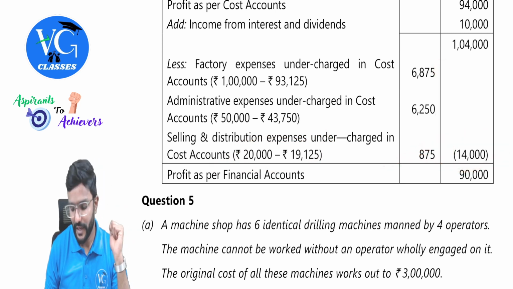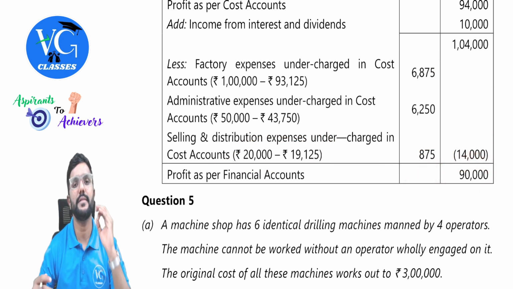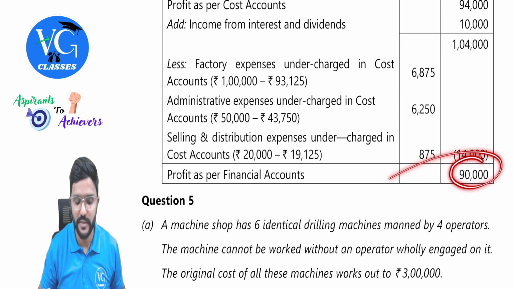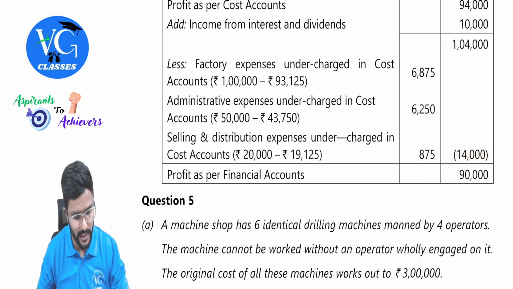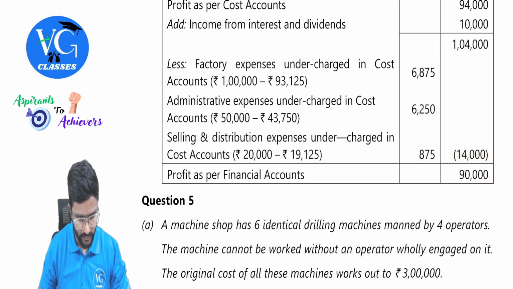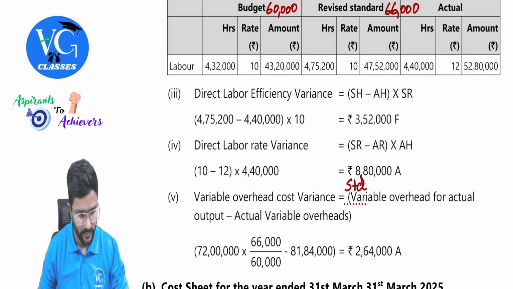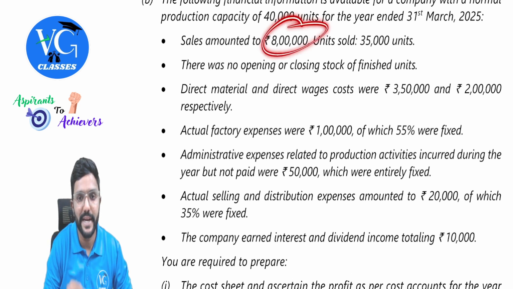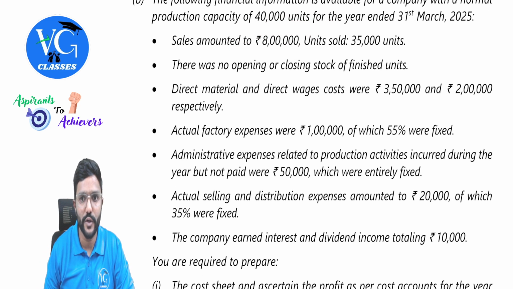So profit as per financial accounts, you will get 90,000, guys. And if you want to cross check this, you can quickly do one calculation. Just a minute, I will show you. Observe, sales is 8 lakh, right? So let us do the total of the cost quickly.